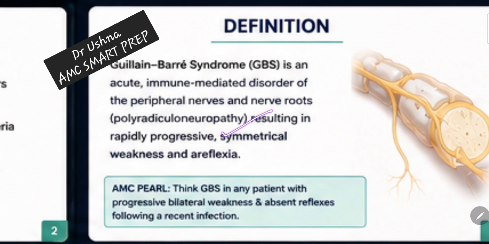So symmetrical is a very important clue, progressive is a very important clue, and the third most important clue is areflexia. This is a very high yield clue for your exam: areflexia with symmetrical weakness, think of GBS. Okay, so this is your pearl: bilateral weakness and absent reflexes, you should think of GBS if that weakness is preceded by any kind of recent infection.